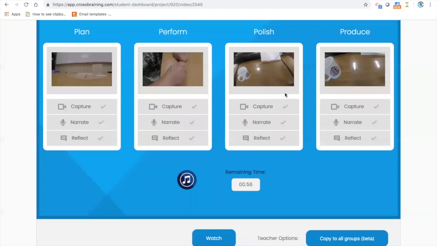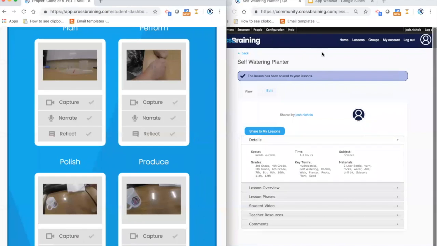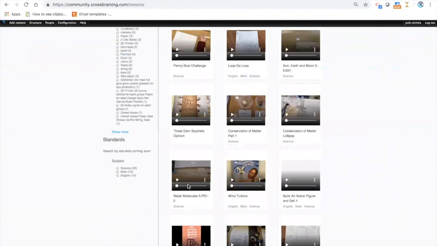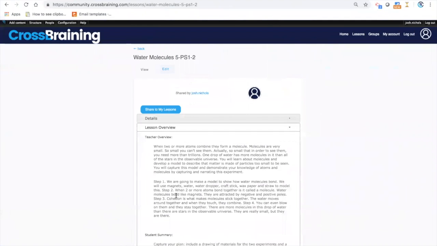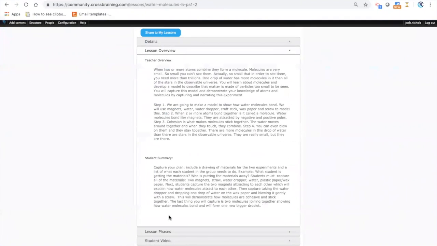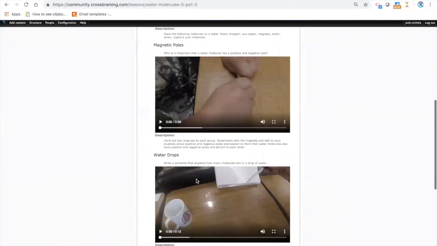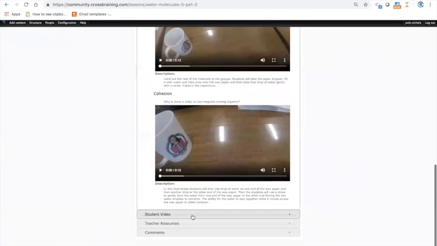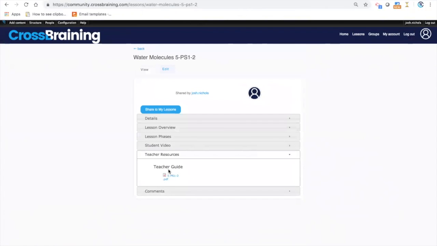And so what I want you to also see in that is that the lesson is right there. I was able not only to push that, but also to push the key terms and the lesson overview that the student summary sees. That all gets pushed over. You'll also see that each video from each phase got pushed over, the student video got pushed over. And then on our side, we add some teacher resources to it.